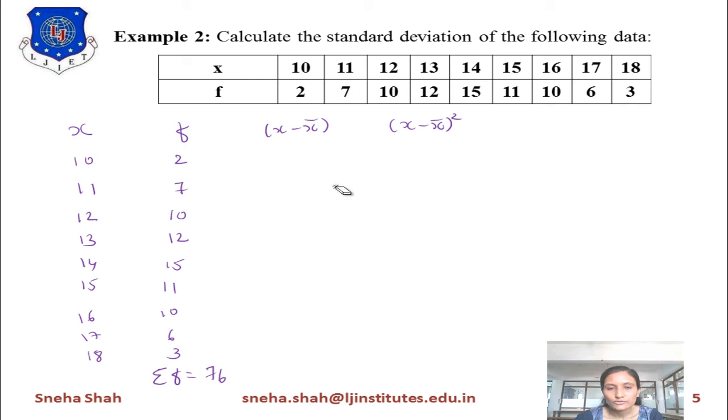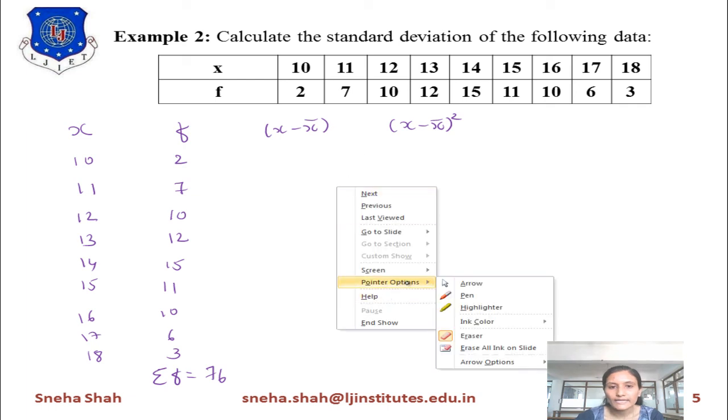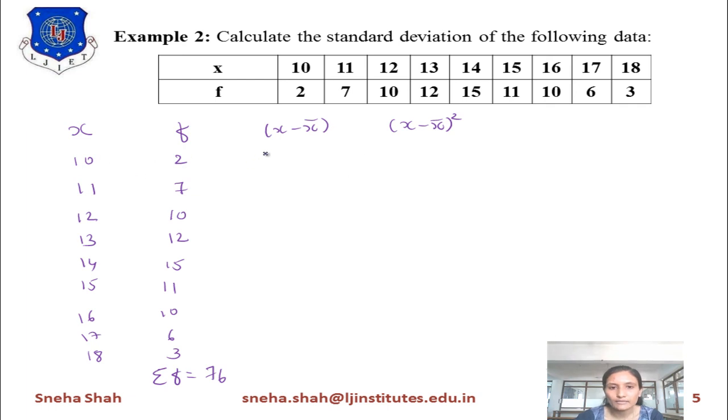So if I am finding x minus x bar, its value is 10 minus 14, means minus 4; 11 minus 14 means minus 3; this one is minus 2, minus 1, likewise 0, 1, 2, 3 and 4. Now we want to find the square of these values. Minus 4 squared is 16, plus 9, 4, 1, 0, 1, then 2 squared equals 4, 3 squared equals 9 and 4 squared equals 16.